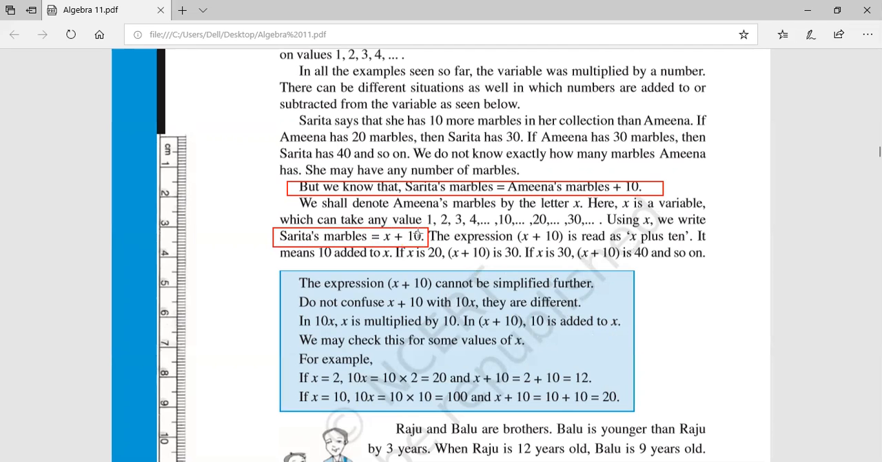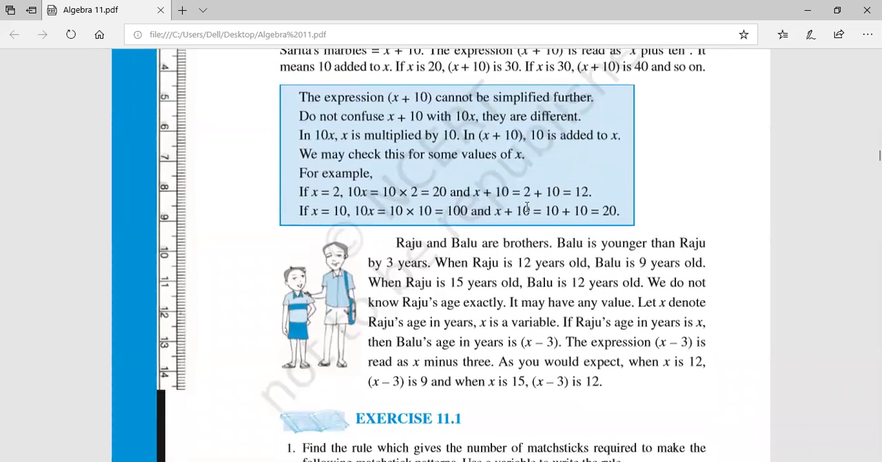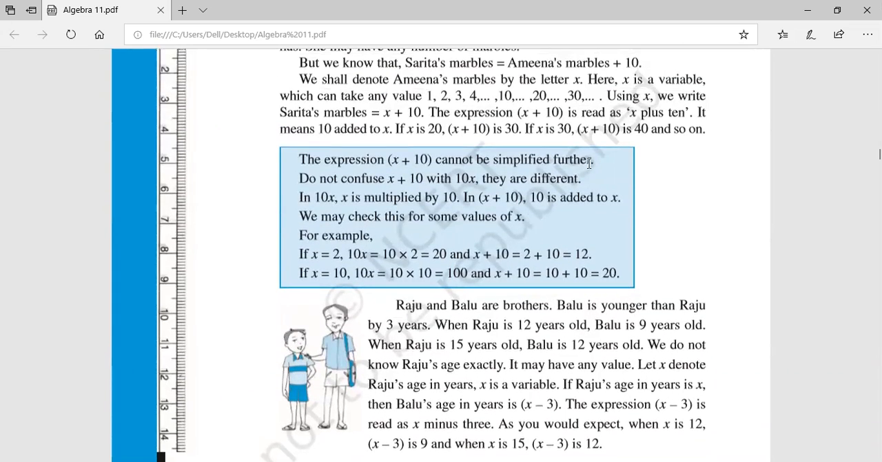Now what is x here? 10 is the constant over here, but x is the variable, because we don't know the exact number of marbles with Amina. It can be 1, it can be 10, it can be 100, it can be something else. So this is how we can express our mathematical terms in algebraic form, and it will help us to get the answers. Look, the expression x plus 10 cannot be simplified further.